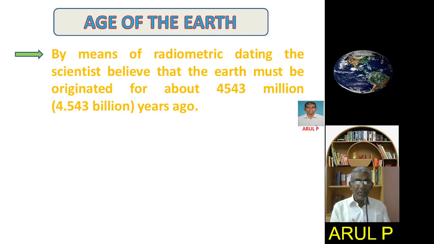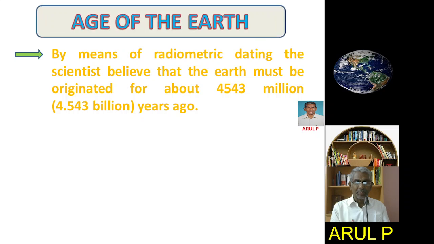Now we will see the age of the earth. By means of radiometric dating, scientists believe that the earth originated about 4,543 million years ago, that is, 4.543 billion years ago.